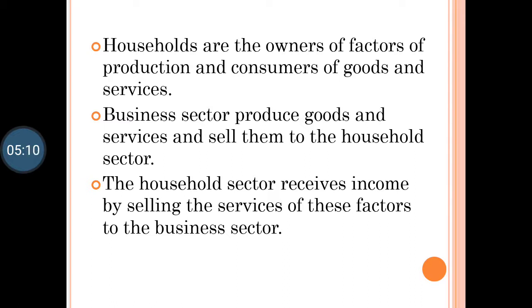So who buys that? Consumers. Who are the consumers? We. So here we are taking it as household sectors. And why are we factors of production? Once again I am saying, because factors of production consist of four things: land, labor, capital and enterprise. We only are working as that, right? We are only giving ourselves as labor.